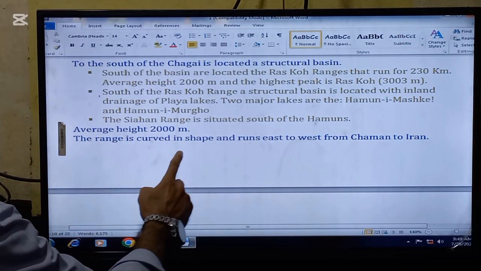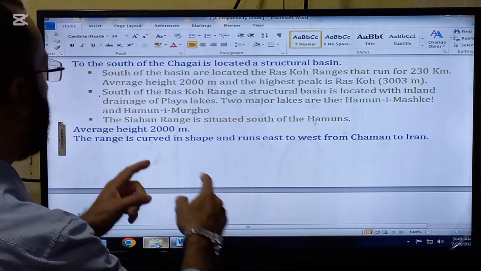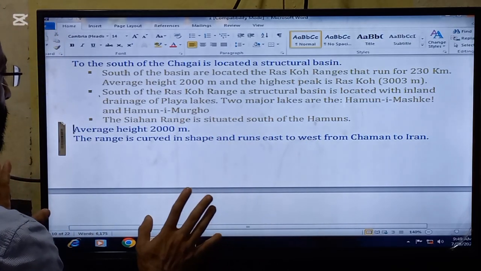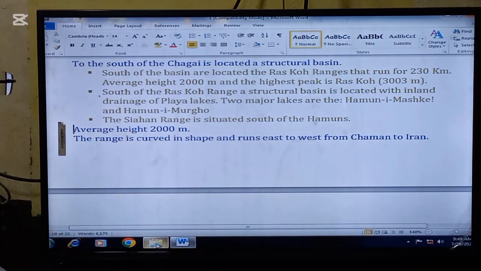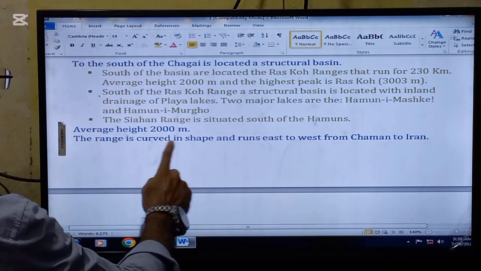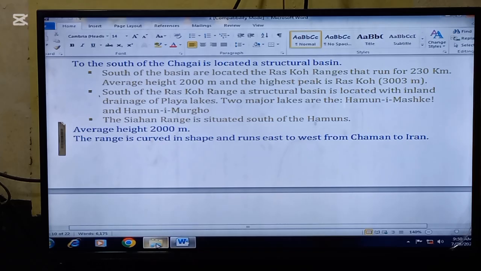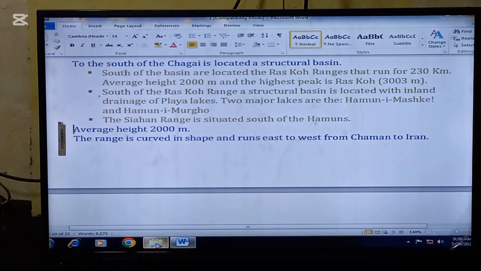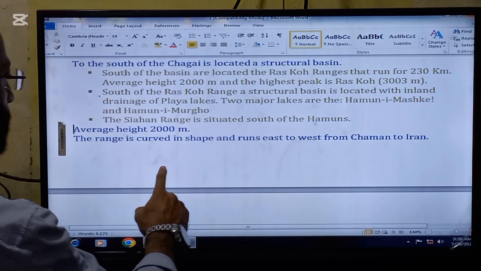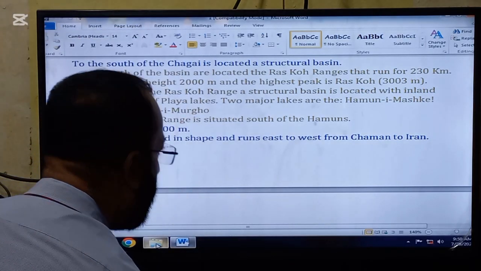The Siahan Range is situated south of the Hamuns. So, another very important range is also there, that is Siahan. That is the reason of the conflict between Pakistan and India. Average height is 2000 meters. Siachen is also the highest war area in the world. The range is curved in shape and runs east to west from Chaman to Iran.